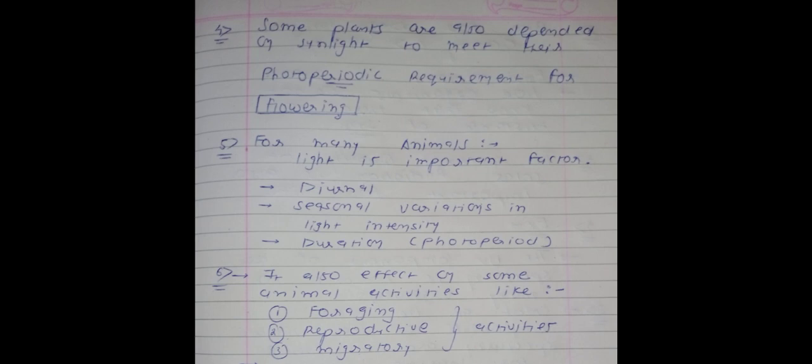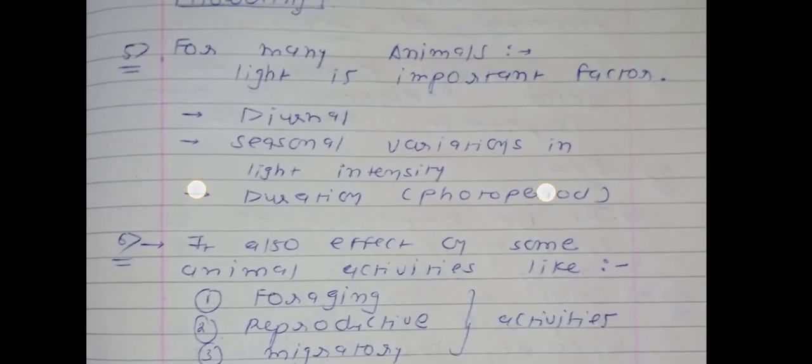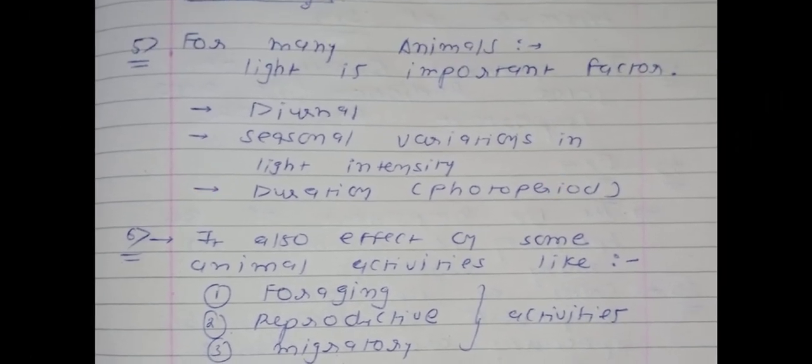Now see point number 6. It also affects some animal activities. So now we have different types of animal activities like foraging as well as reproductive activities, and the last one is what? The last one is migratory activities. So in the view of animal behavior, different types of activities are performed by animals, but light is also a major factor.